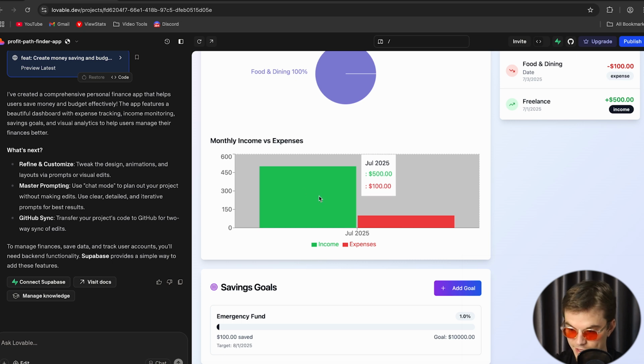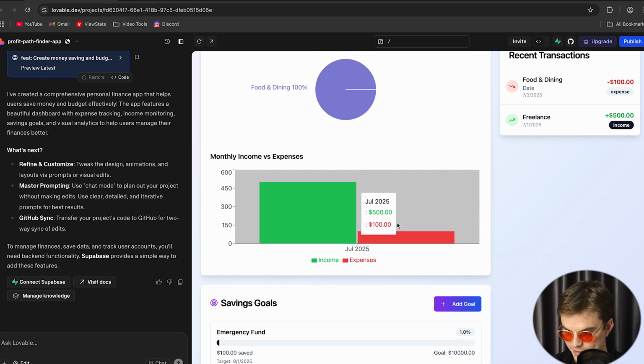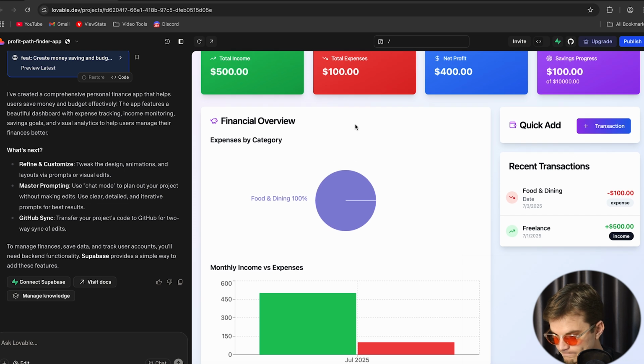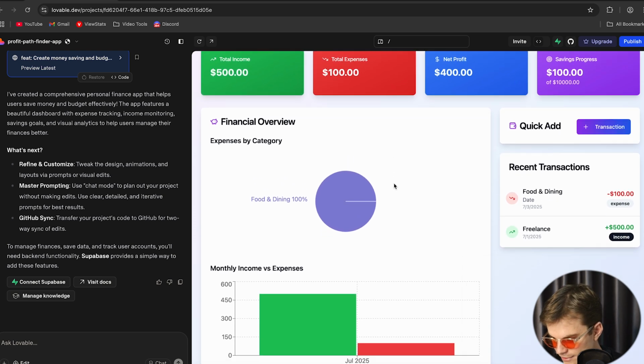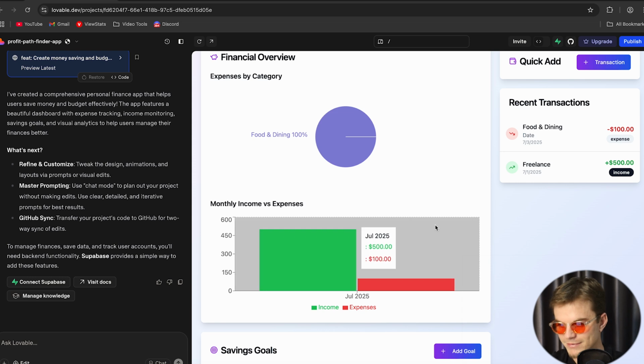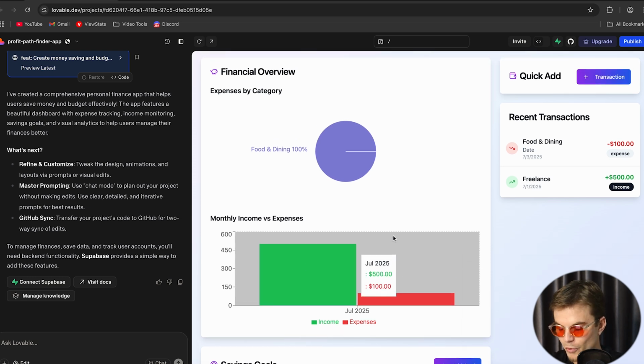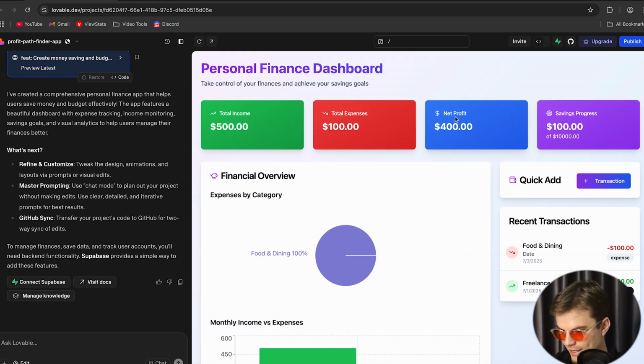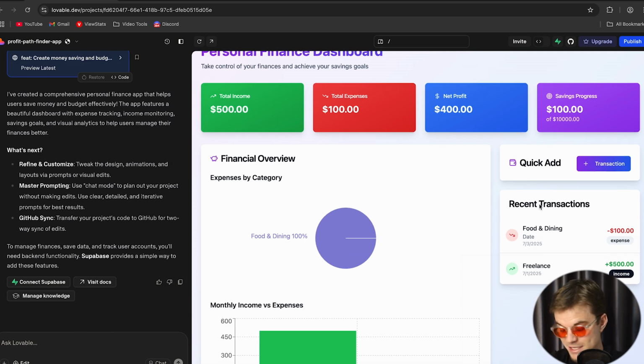We've got our income, we've got our expenses, and yeah, that's not bad. Straight away, it shows you. It just gives you a simple way of summing up what you've been doing with your finances, and it shows you your net profit, which is obviously $400. It's very basic. Obviously, it's basic. We've only typed in one prompt so far. We can add in additional features, but that's kind of cool.